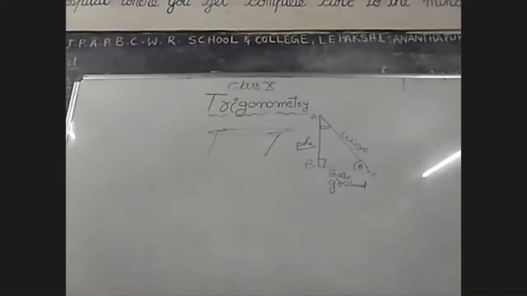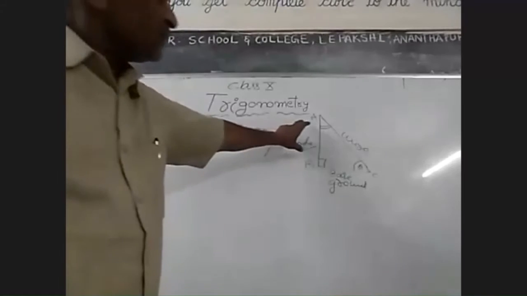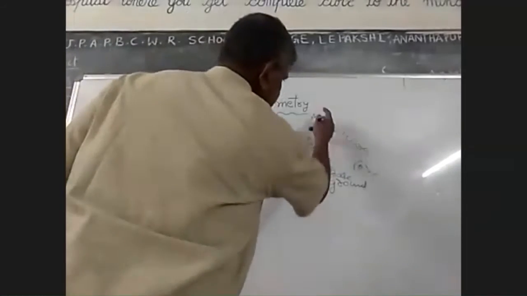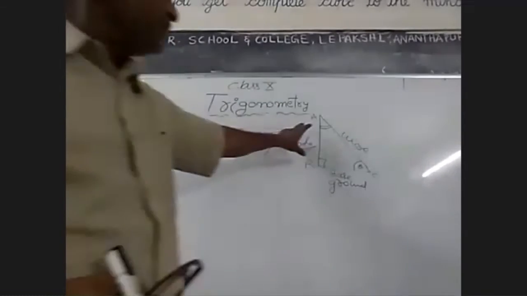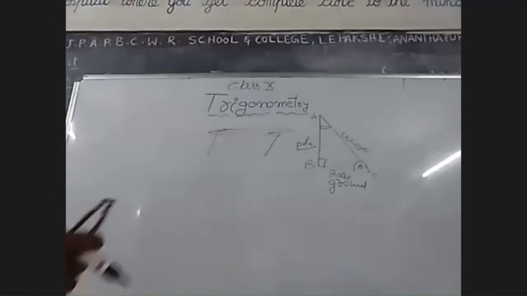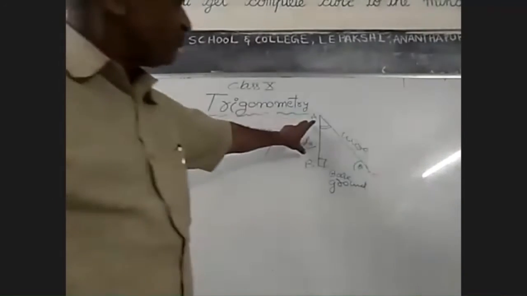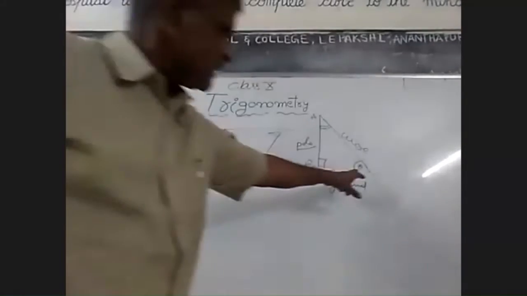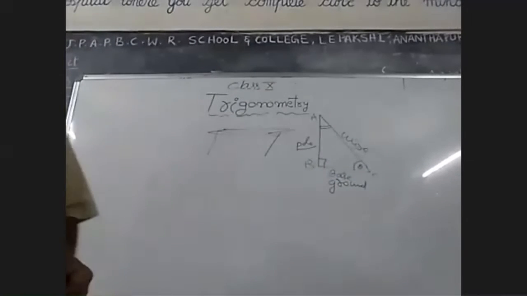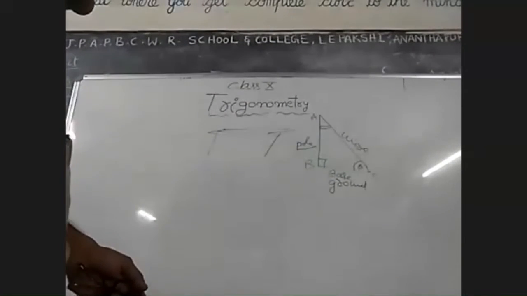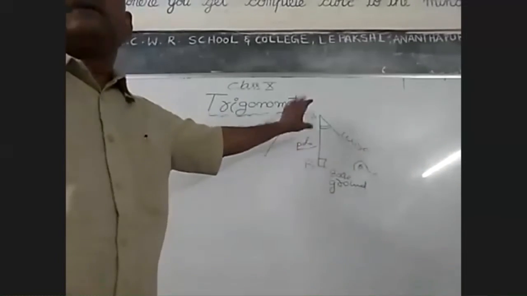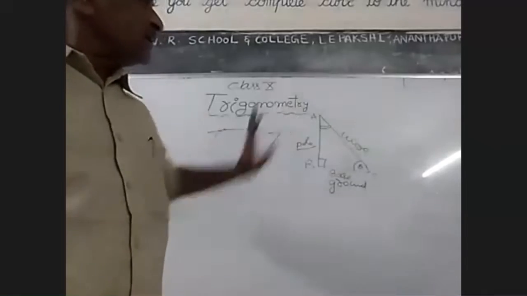Now, how to find the height of the pole, or height of the minar, or height of the tree? By using this, it is easy. Suppose AB is a mountain, or AB is a minar. We cannot measure the height directly, but we measure the distance on the ground. Therefore, there is an angle here. By using the trigonometric ratios, we have to find the height of the pole or the mountains.